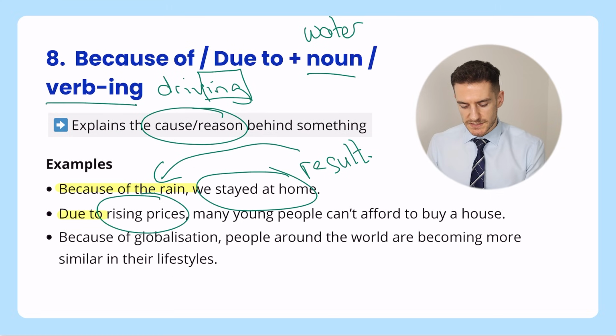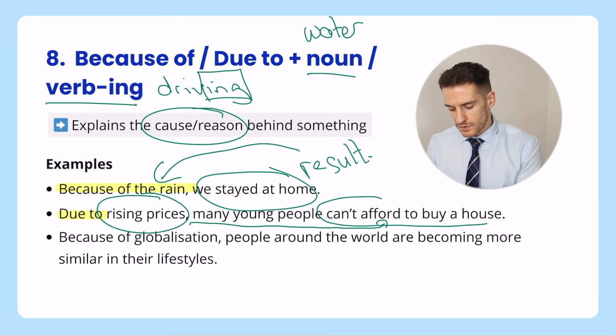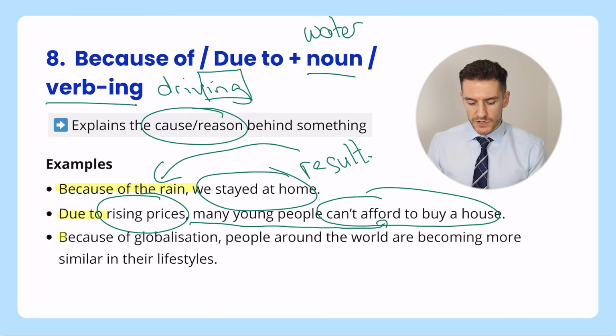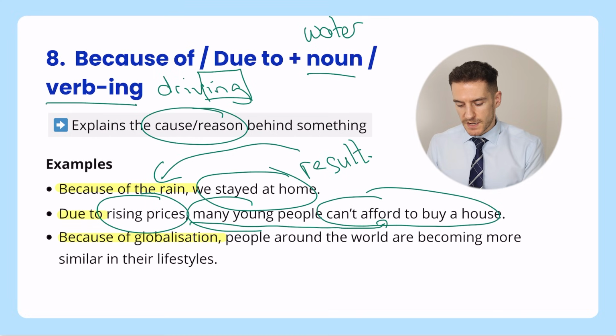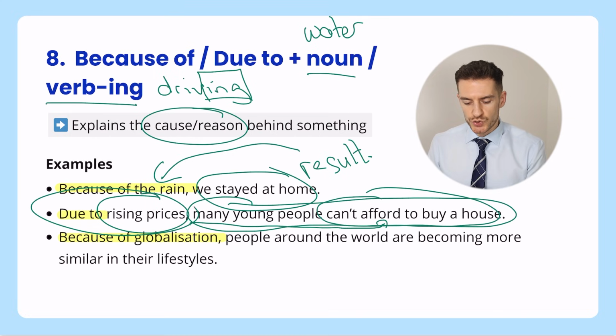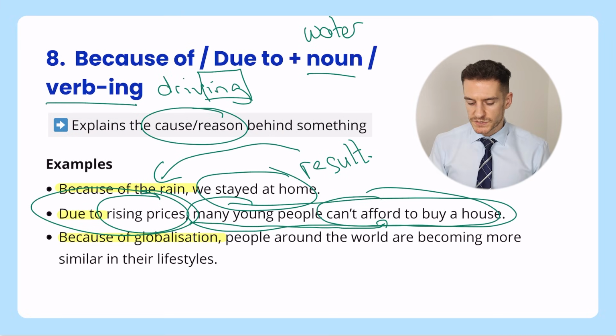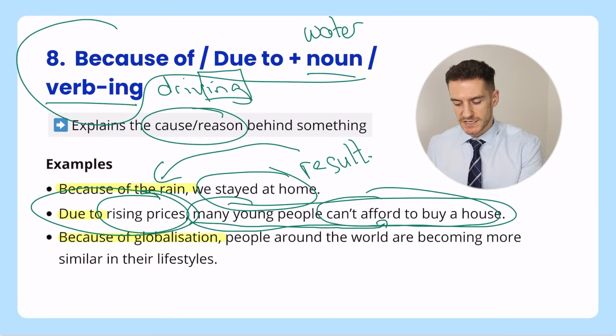So this rising prices is the cause of many people not being able to purchase a house. And last one here, because of globalization, people around the world are becoming more similar in their lifestyles. And please note that with these ones, you can use all of these in the middle of a sentence. So if you look at this one here, due to, well, we could say many young people can't afford to buy a house due to rising prices. So you could swap the phrases or the clauses and put this grammar structure here, number 8, in the middle.